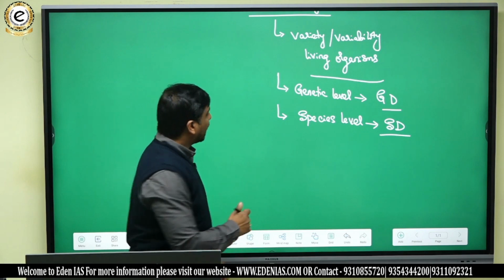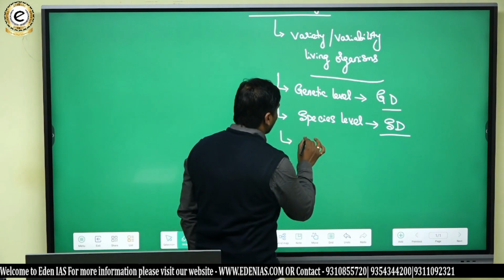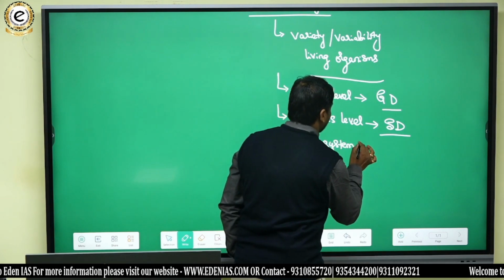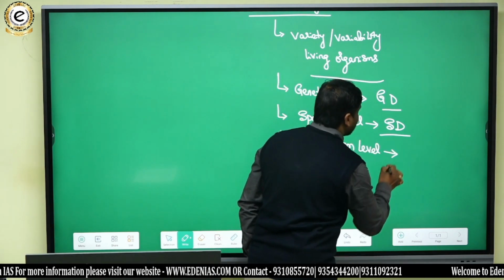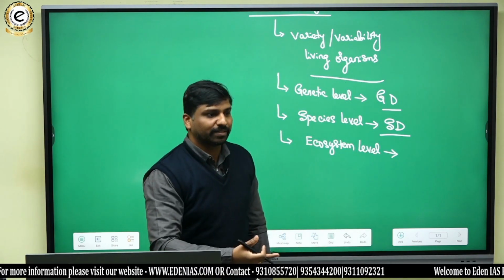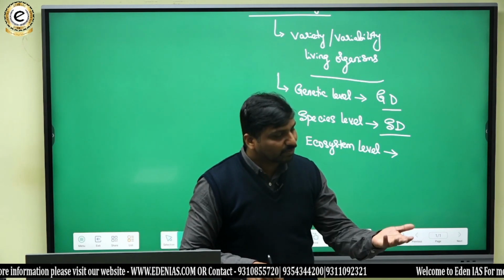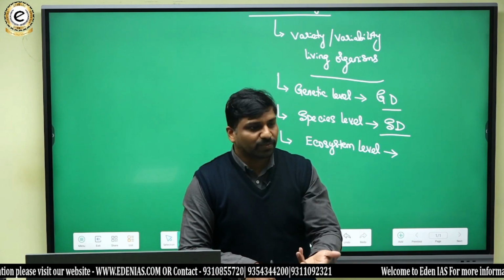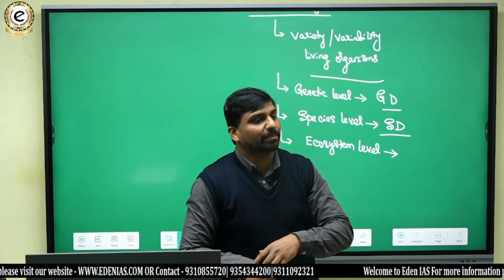Then we can have another level of biodiversity at ecosystem level. In a particular region, there can be different ecosystems. There can be a forest ecosystem, a grassland ecosystem, or an aquatic ecosystem present in a particular region.